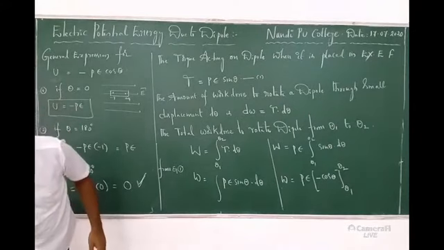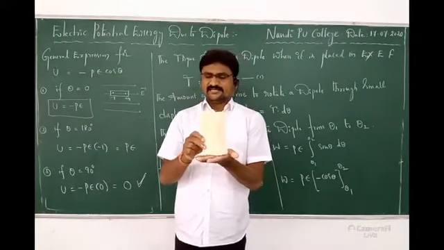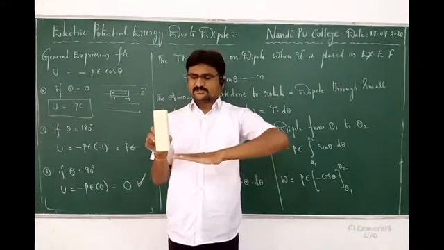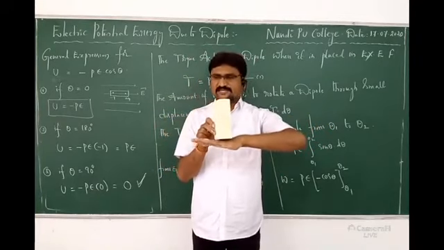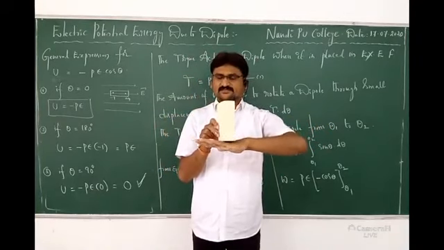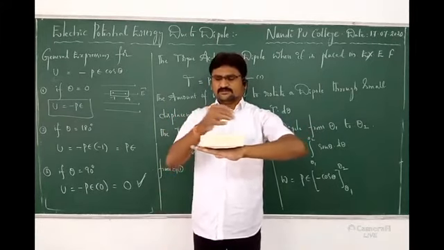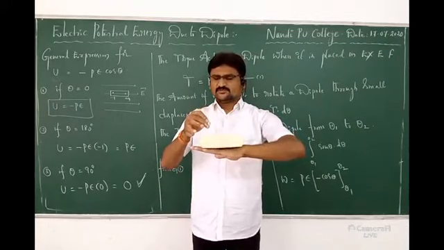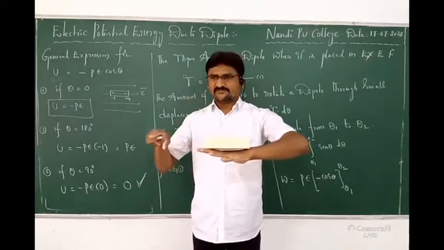Understand? For example, this is a dipole. Initially I said 90. My hand is the electric field. These lines are electric field. I place it like this, 90. Now theta 0. This is the dipole, this is negative, this is positive. Now theta 0 in the direction of electric field.